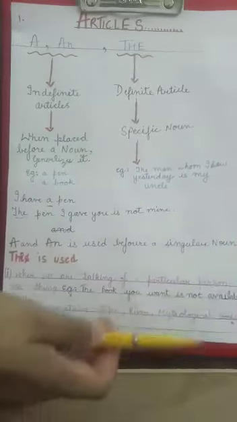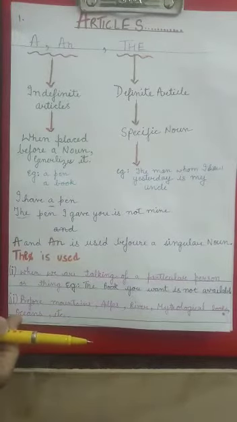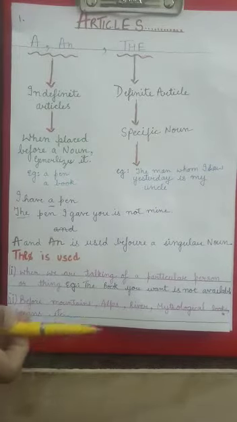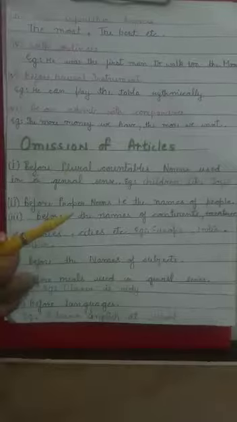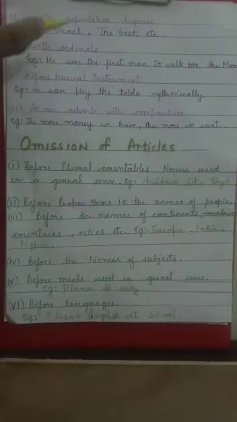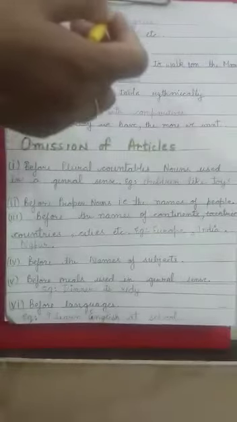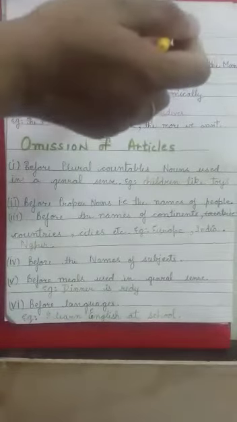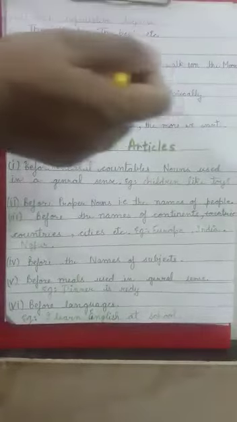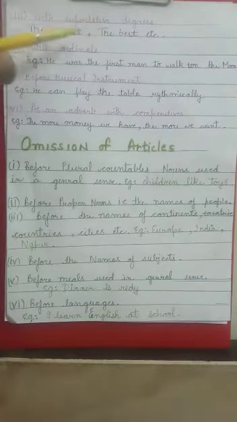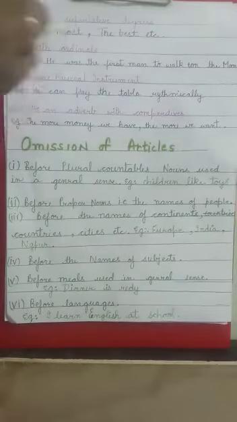Moreover, the is also placed before the superlative degrees. Superlative is a degree of comparison. Examples: the most, the best, the tallest, the most beautiful. So this way the is placed before the superlative degrees of comparison.